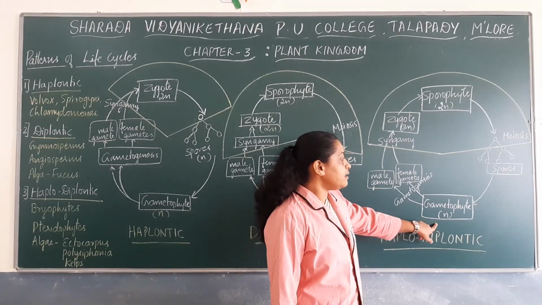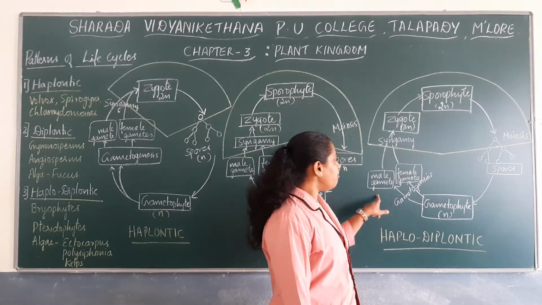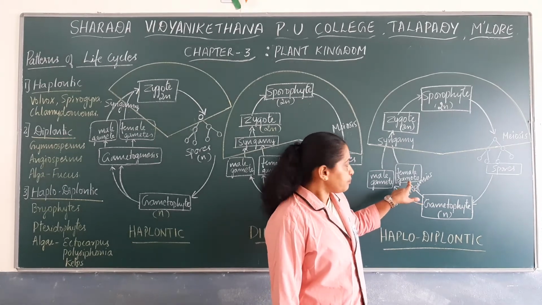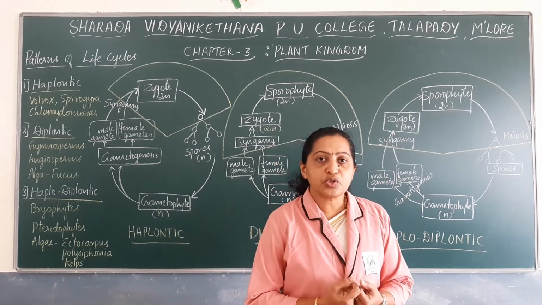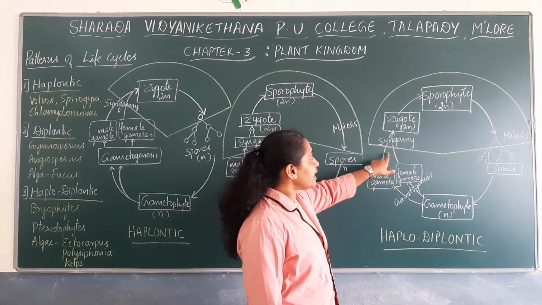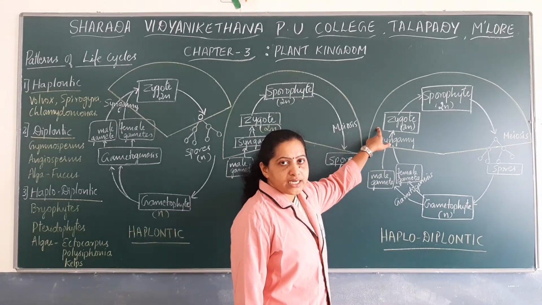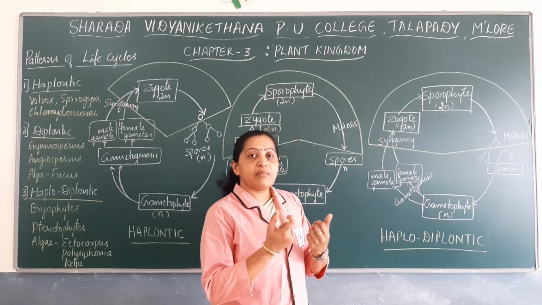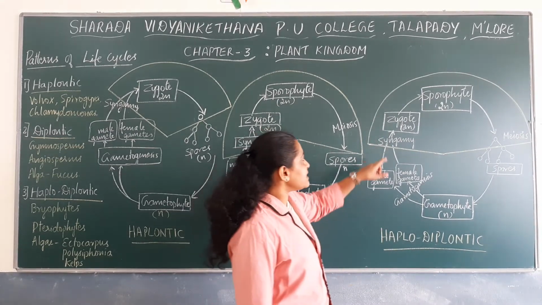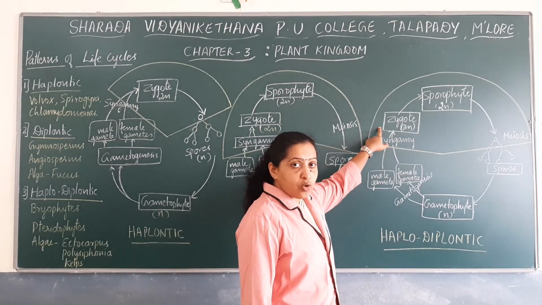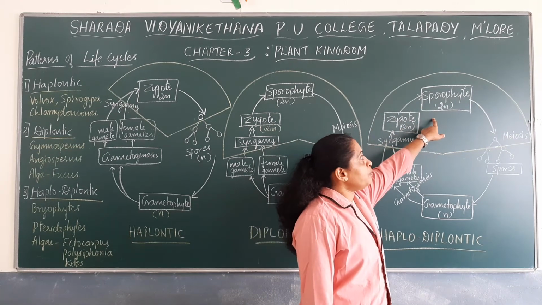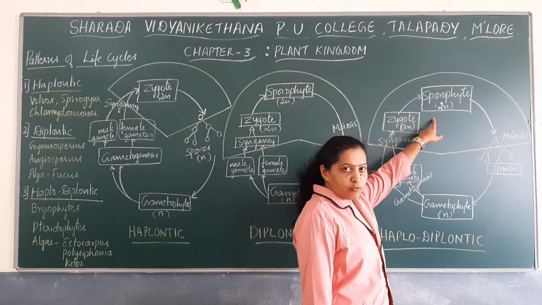This gametophyte produces male and female gametes. During sexual reproduction, the male and female gametes fuse together by a process known as syngamy to form a diploid zygote. The diploid zygote then develops into a new plant body known as the sporophyte.